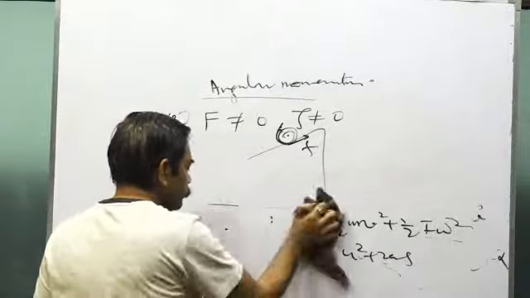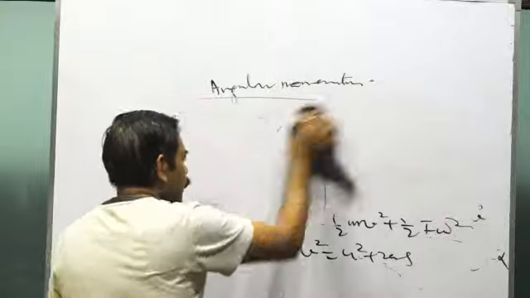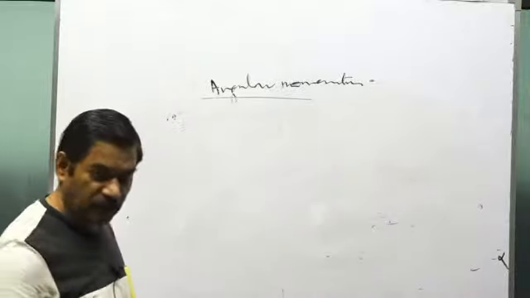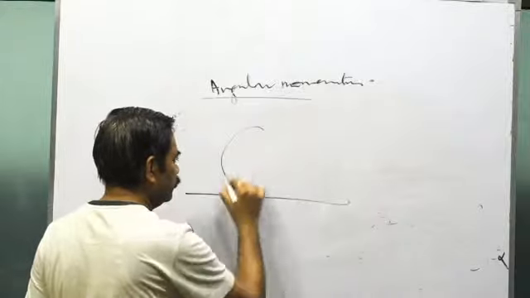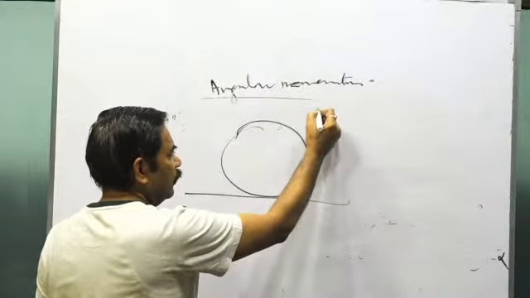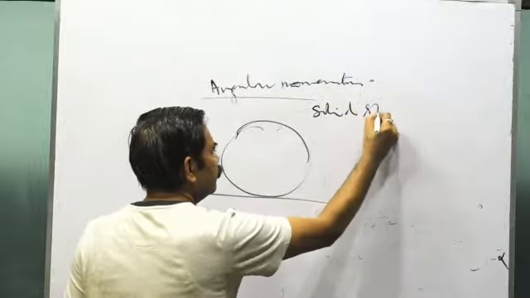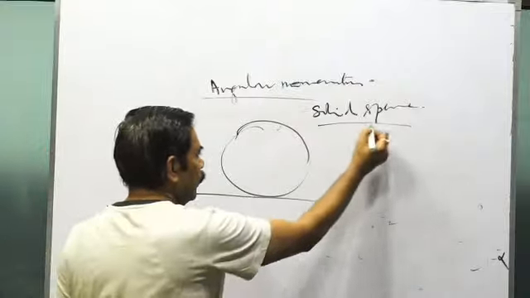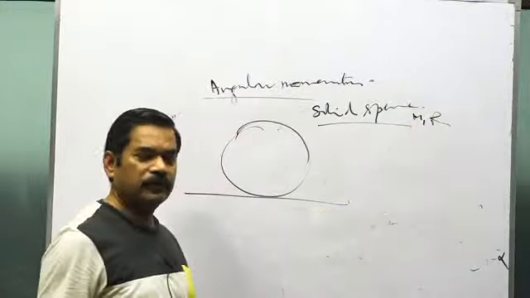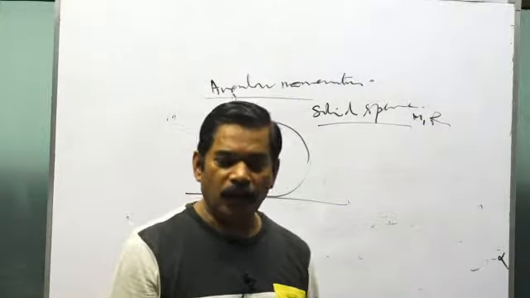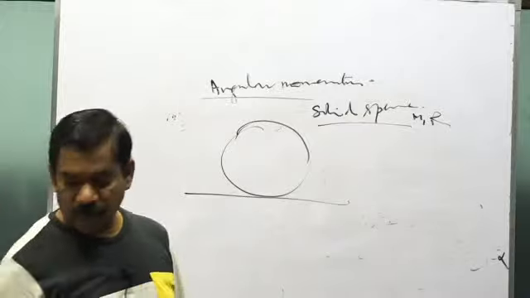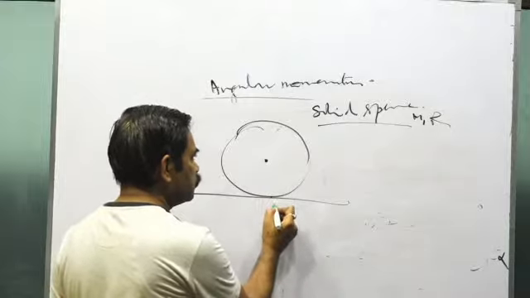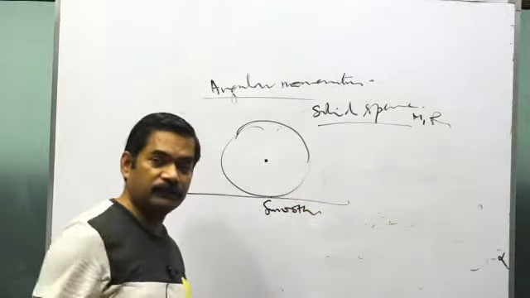Now see, after this, like this was the motion of a body on an incline. I give you the example when the body is lying on a horizontal floor also. Suppose this is a solid sphere of mass m, radius r. There could be two kinds of questions here. One kind of question could be that you are applying some force on the body at any place. This is a smooth surface. Initially we take that this is a smooth surface.